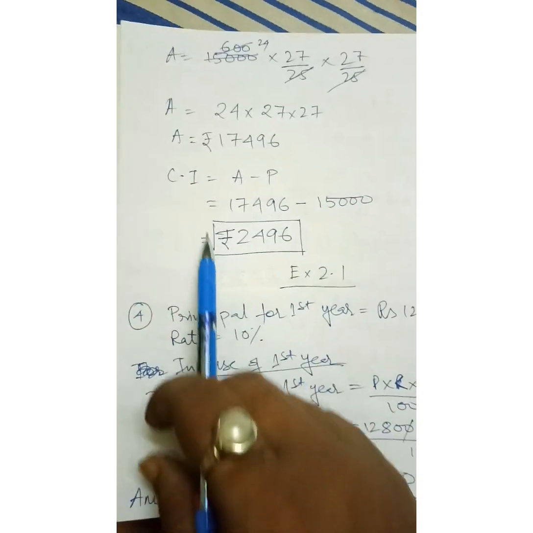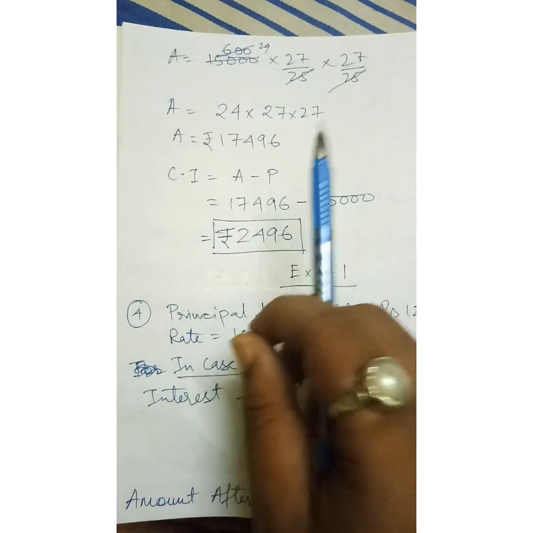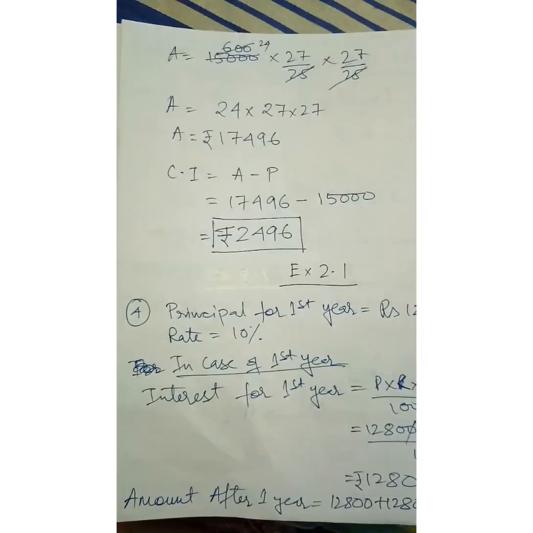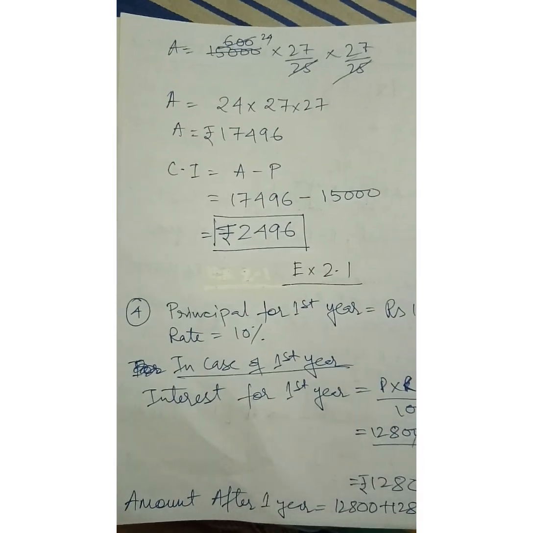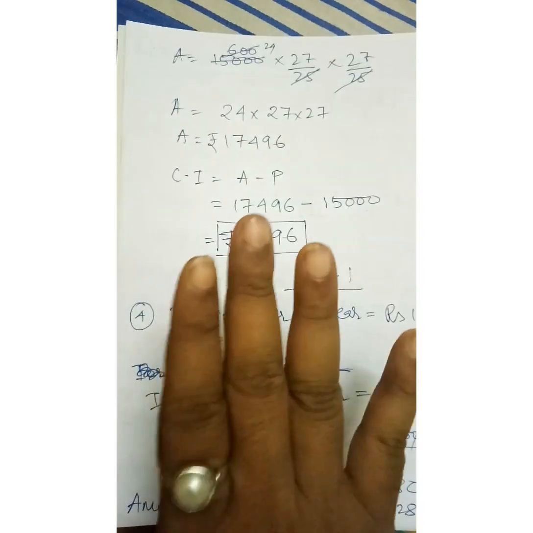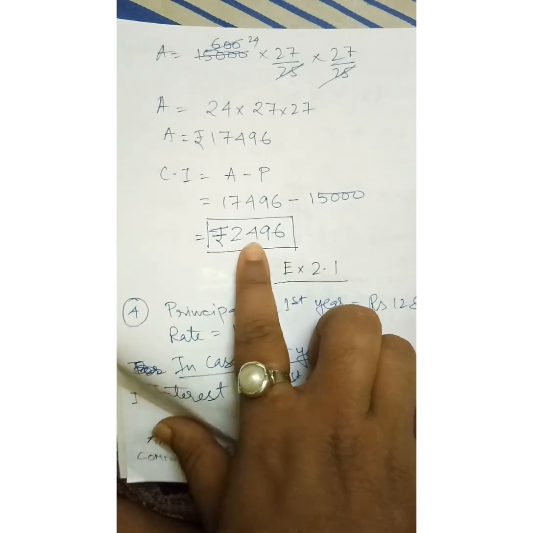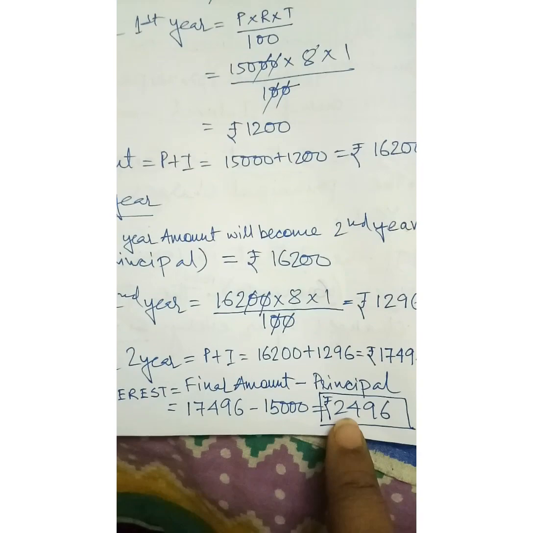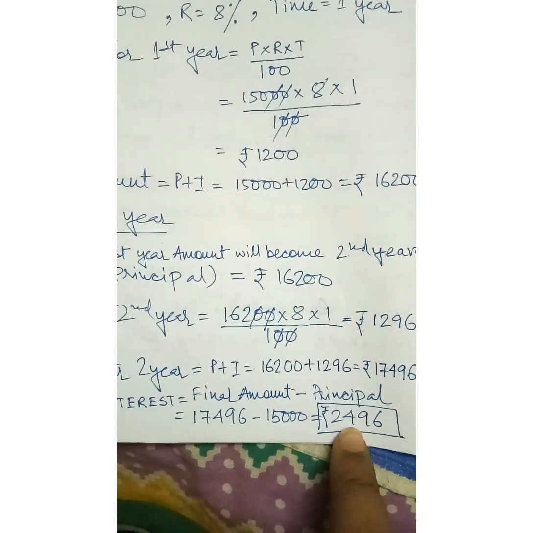What I have done, I make it in the box. Always at the last, when you are giving the final answer, you make it in the box. Understood? This 2496 came with the formula, and I'm showing one more time that it also comes without the formula.